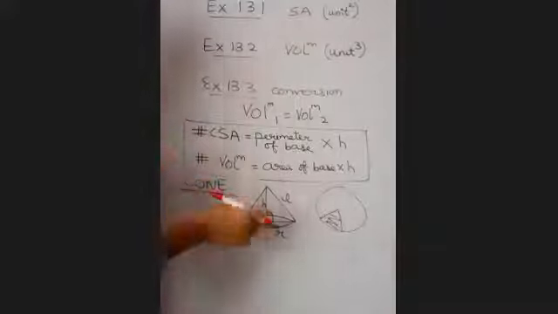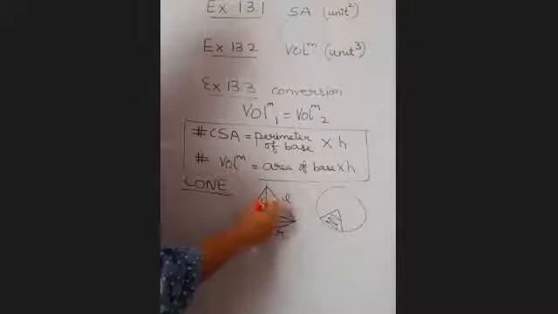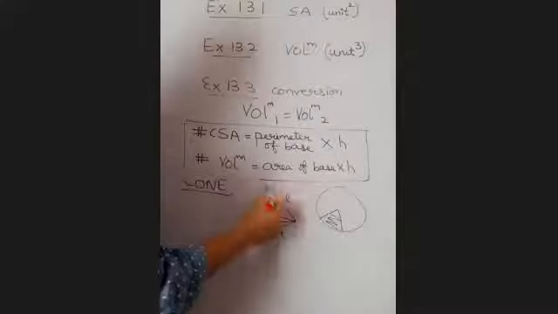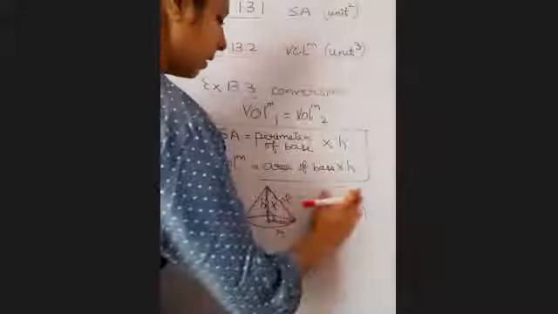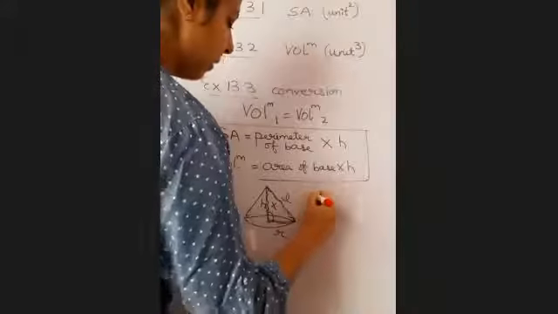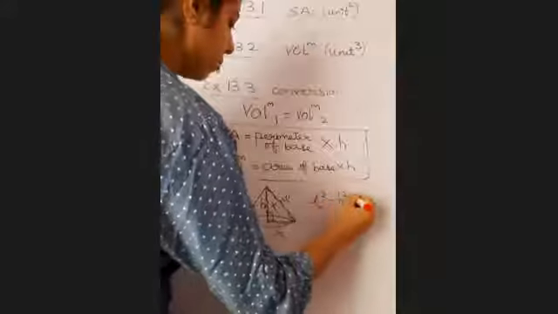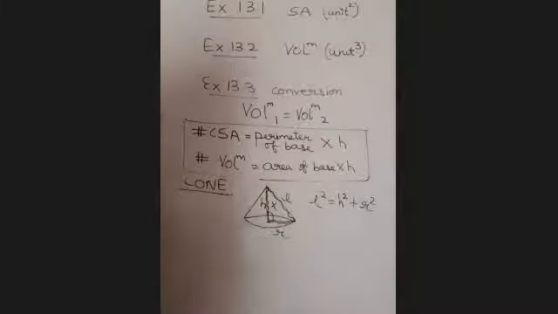And you know, applying Pythagoras theorem here, what does it mean in this triangle? L square is equal to h square plus r square. Clear?